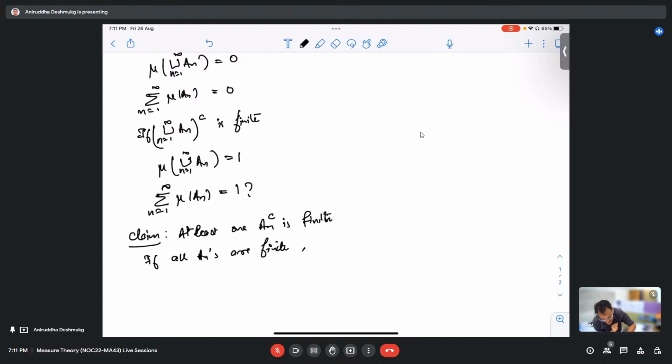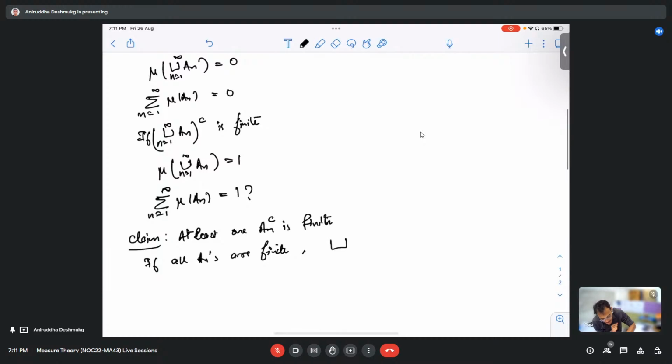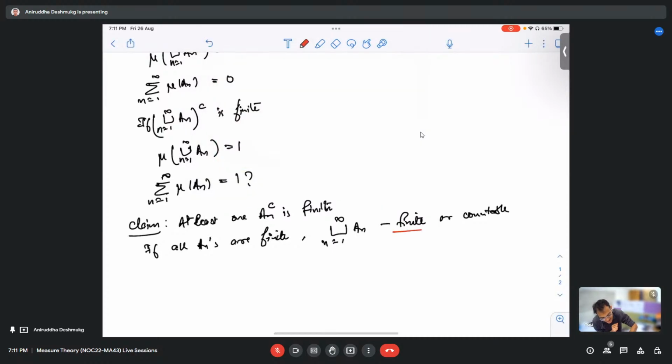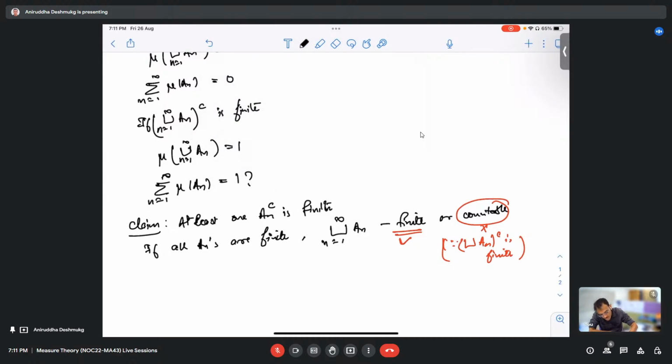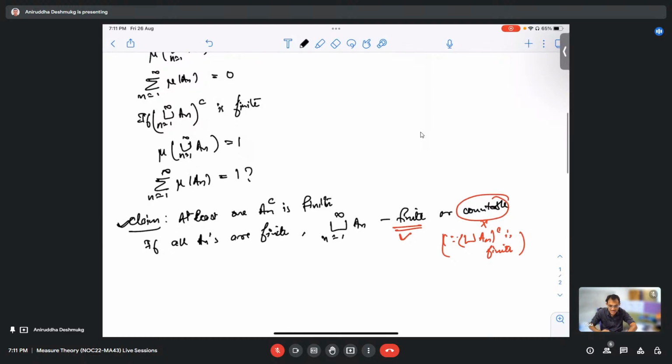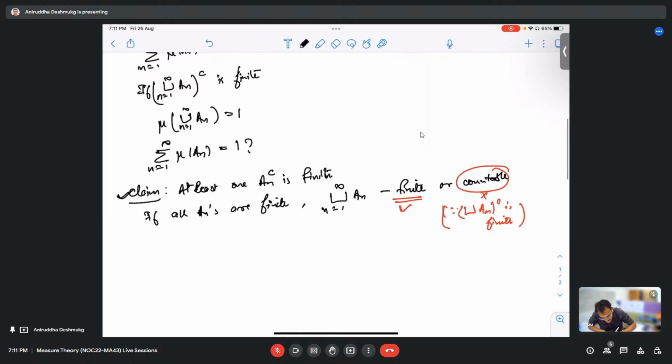Then this countable union is either finite or countable. The first case we have already seen, so this is already done. And the second cannot happen, since the complement of the union is finite, and complements of countable sets in R are not finite. So therefore, this claim is true: at least one of the A_n complement is finite. So suppose it is A_n0.